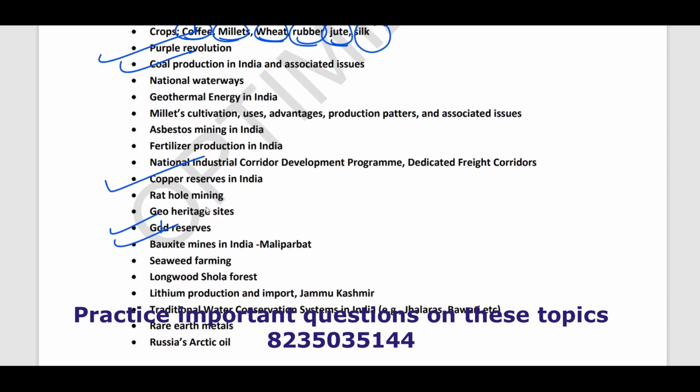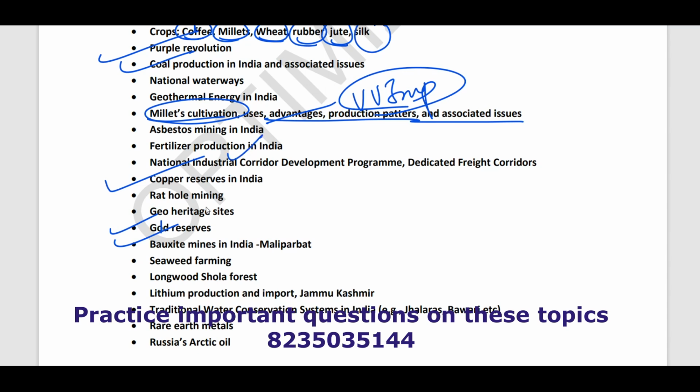Next, millet cultivation is very important. Their uses, their areas, etc. Millets are very important. You need to prepare this topic. Definitely I must tell you, one question is going to come. Mostly the question will be on the geographical distribution, the cropping pattern and its health impact.